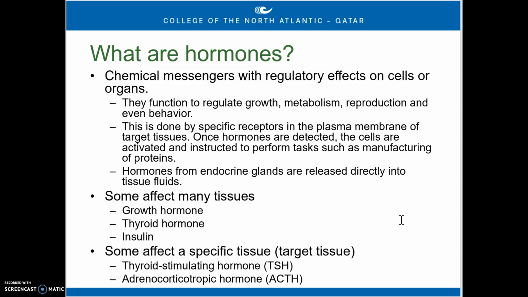Other hormones are very specific in what they target. So thyroid stimulating hormone, for example, only affects the cells on the thyroid. Adrenocorticotropic hormone, ACTH, that's why everyone abbreviates it to ACTH. Again, it's a hormone that only has a very specific group of target cells. It doesn't cause widespread effects on the body.